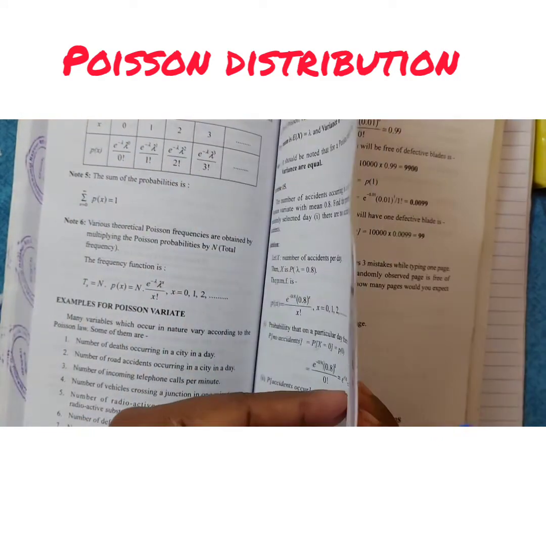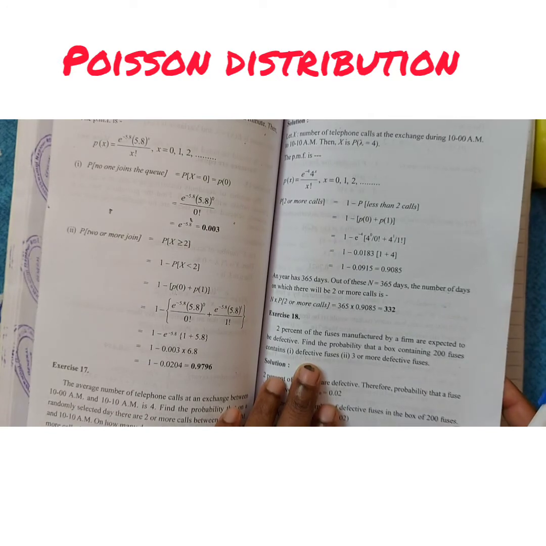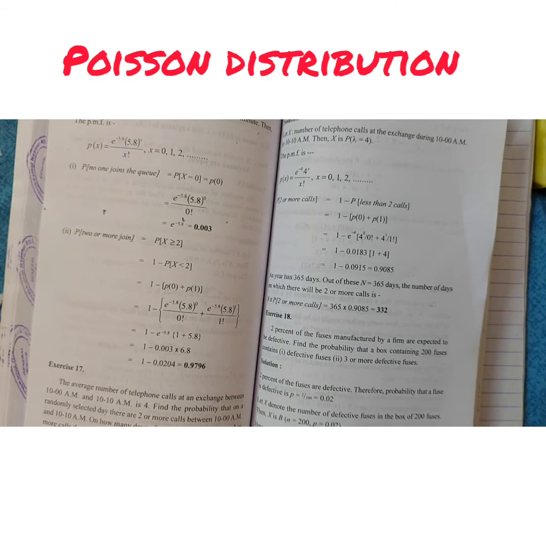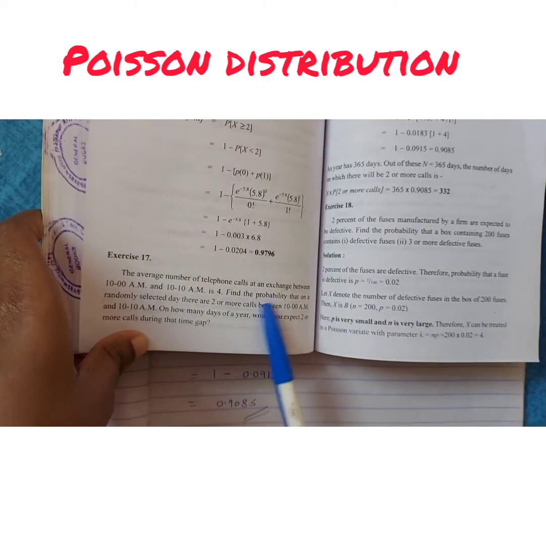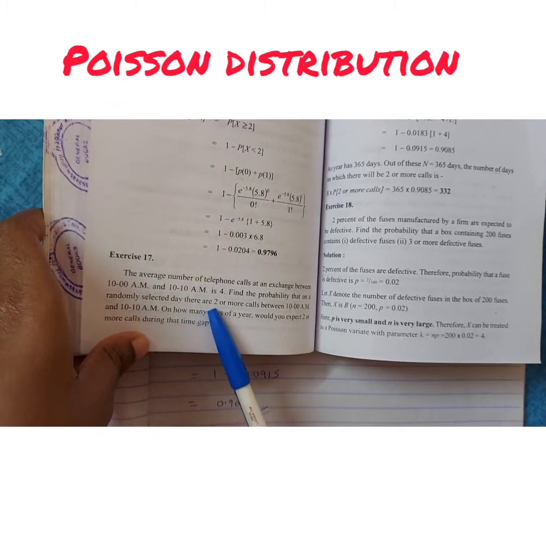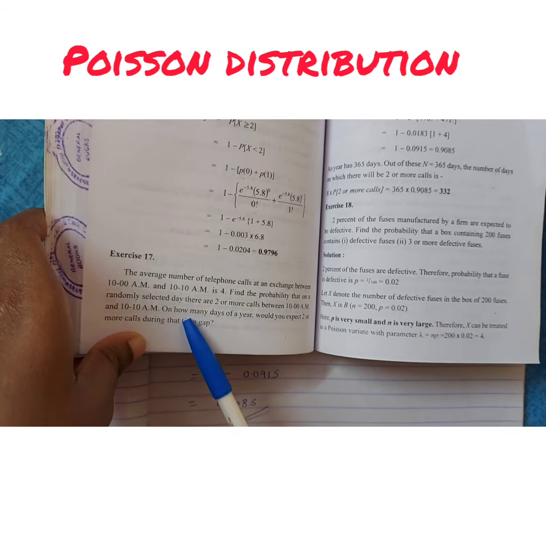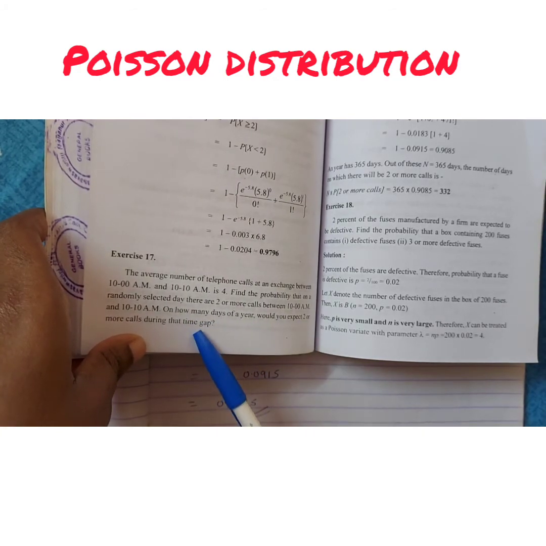So in the previous problem, one more question was asked. So I'll just continue it. Sorry, 2 questions were there. I'll just complete this. Find the probability that on a randomly selected day there are 2 or more calls between. So this we have done. Now, on how many days of the year would you expect two or more calls during the gap they have here?